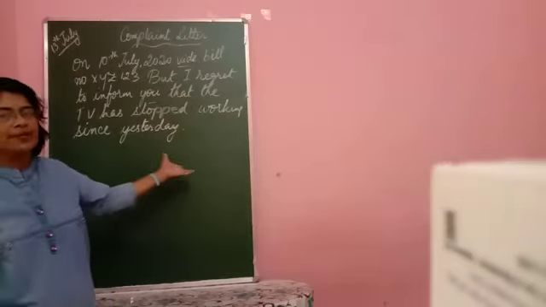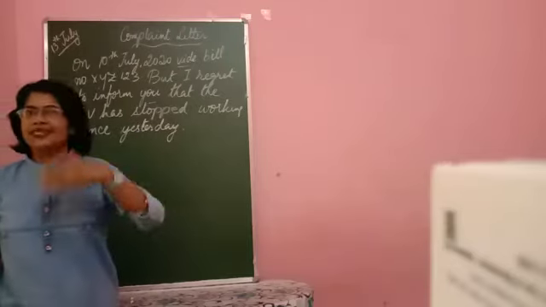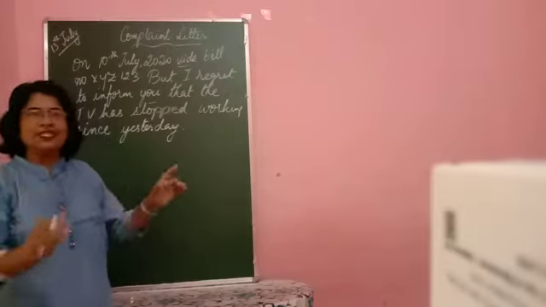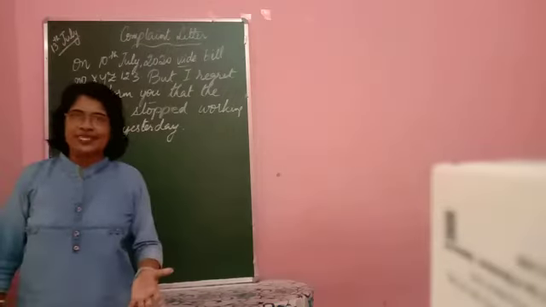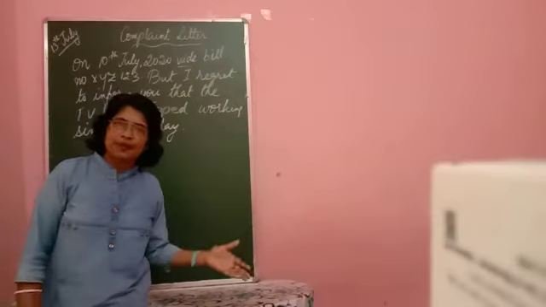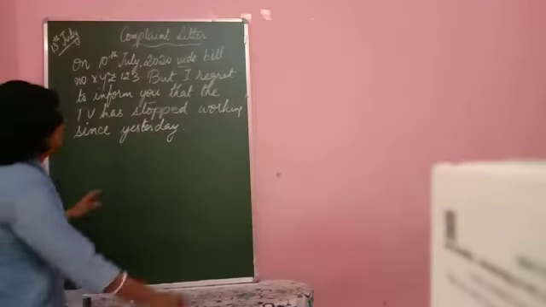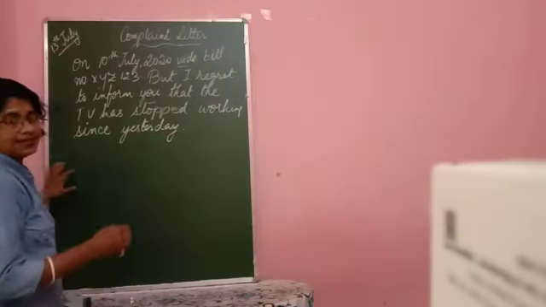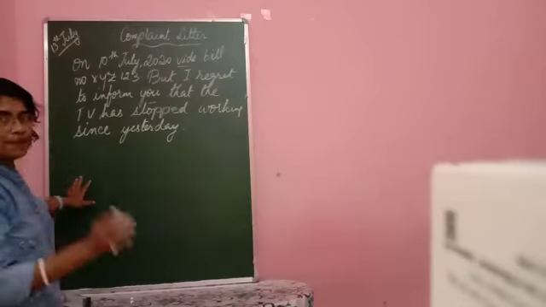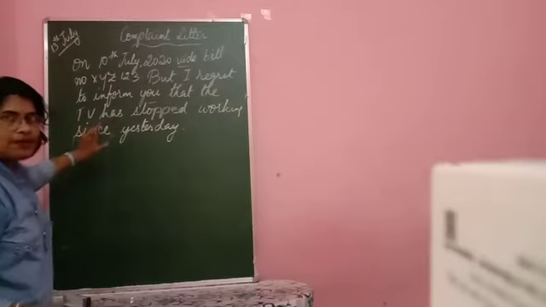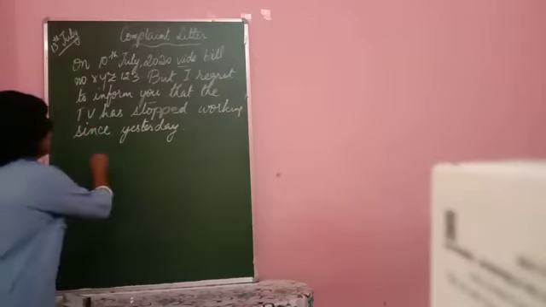It is not working properly, or maybe it is damaged. Whatever you need to mention in a line, it has been found to be damaged or it is not working properly. Then we come to the next paragraph, the nature of complaint. First paragraph is over. Leave a line, come to the nature of complaint.